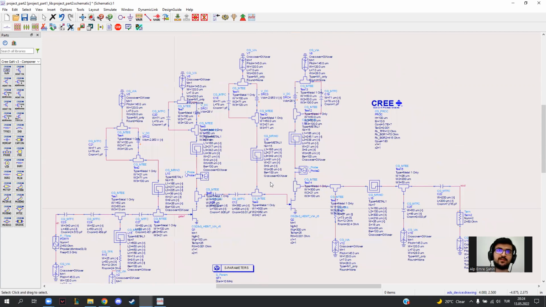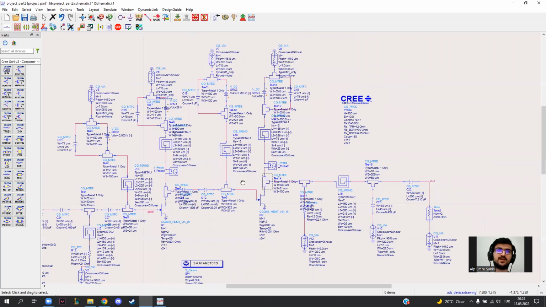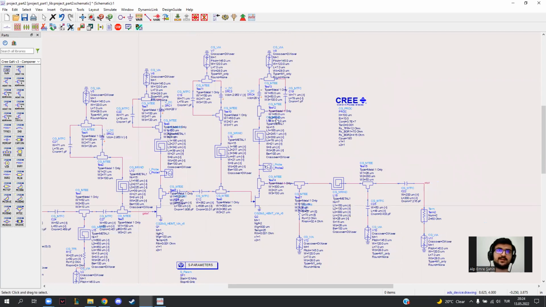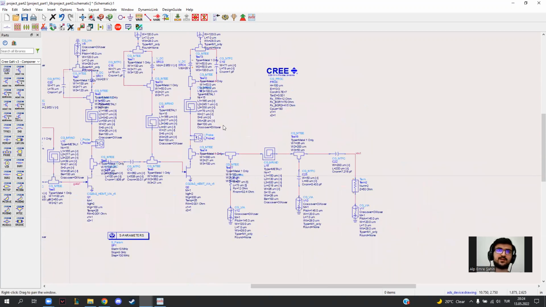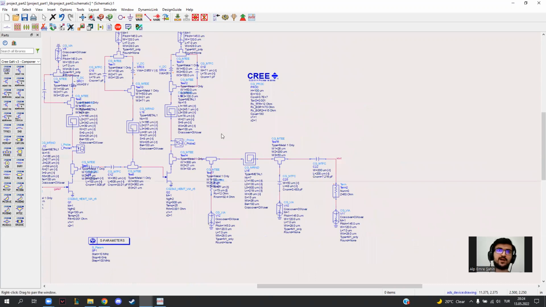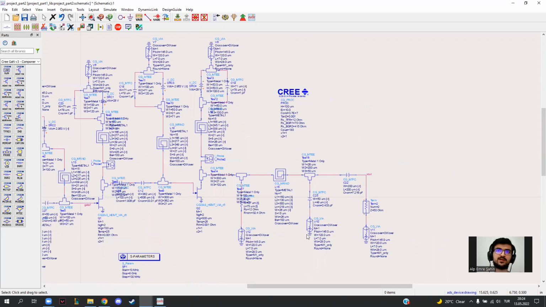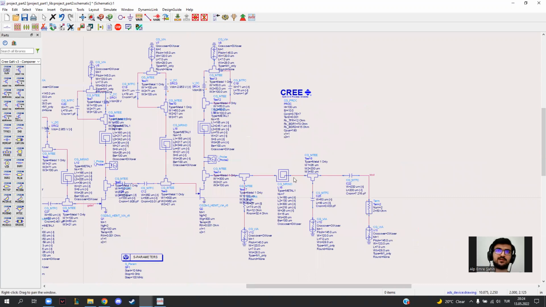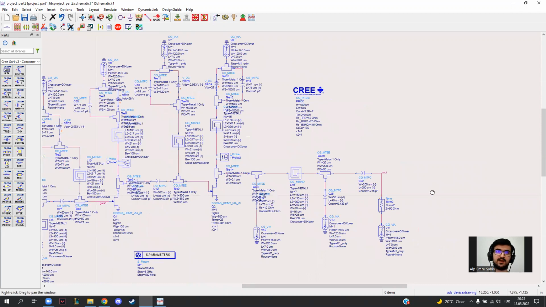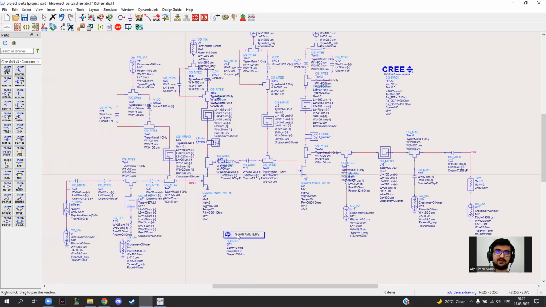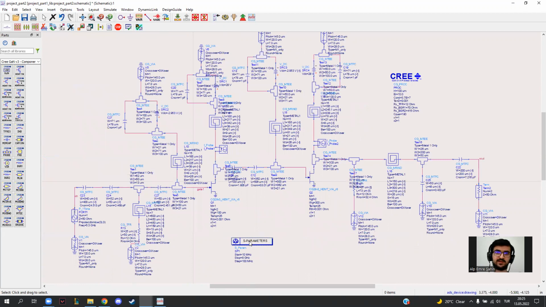Also, for the second amplifier transistor, we have the same biasing circuits with some component parameters changed. And at the output side, we have the output matching circuit, which consists of an inductor and capacitor, and this is our output side. In this design, I used the S parameters tool.